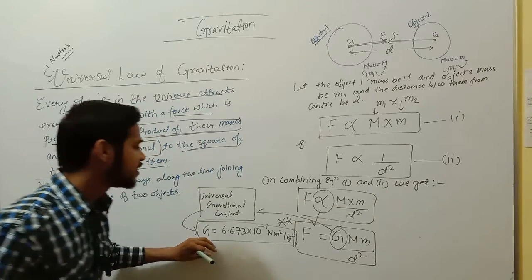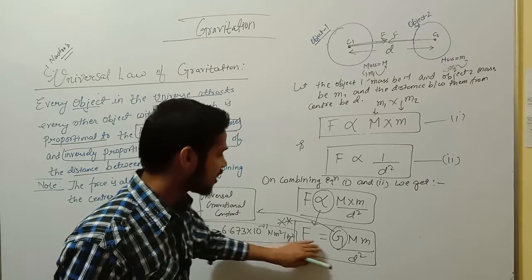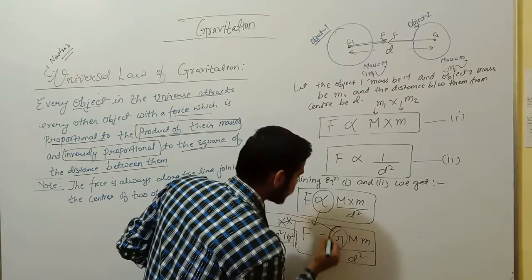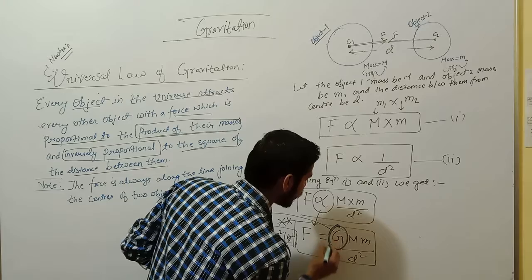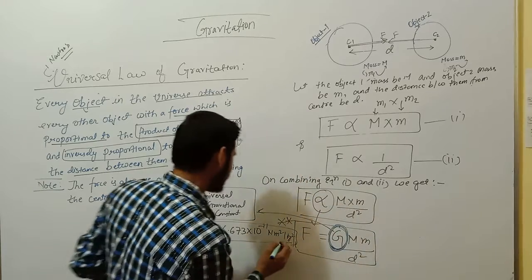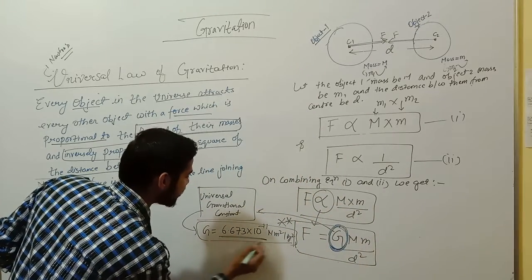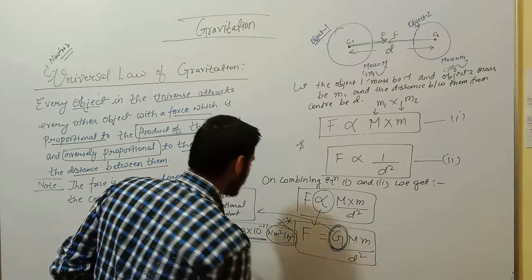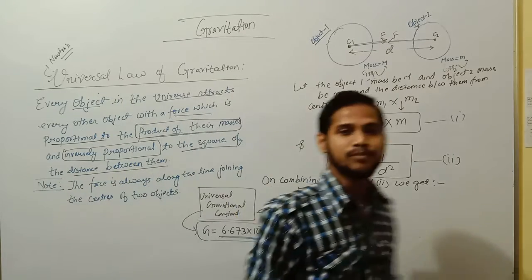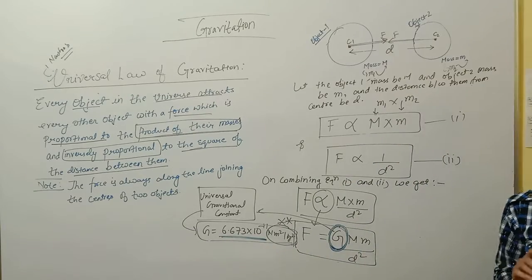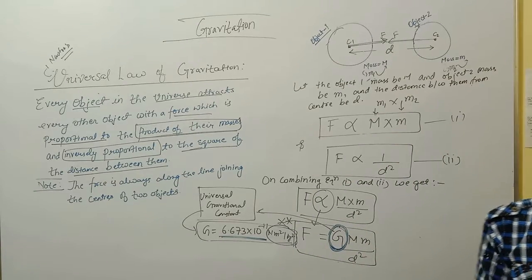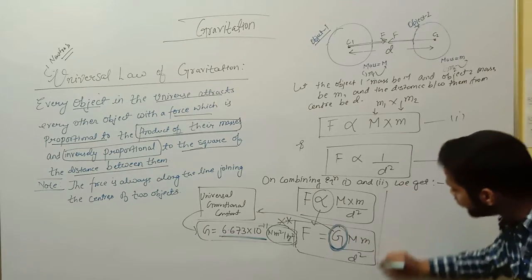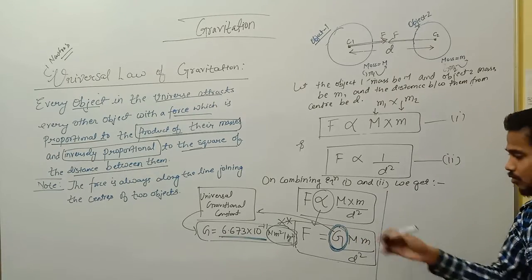Now after finding the relation between the force, the masses and the distance between them, you have to find the SI unit of G. Already the value of G was found out by Henry Cavendish, so now you have to find the SI unit of it, that is Newton meter square per kg square. This is important for the board examination. They sometimes give MCQs and ask the SI unit of G. So I am evaluating the SI unit of G here. You can go through it.